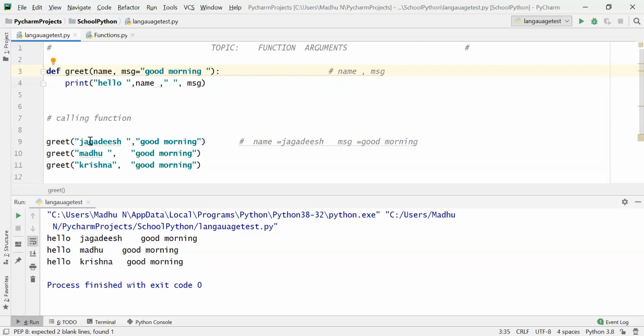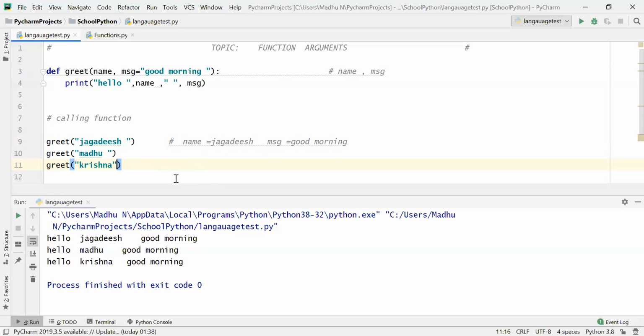Now, when you make this message a default argument, there is no need to call with two arguments. Only one argument is enough because the second argument is default. Still, you will get the same result.